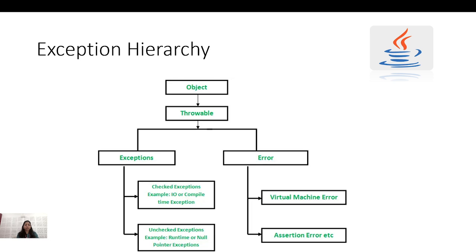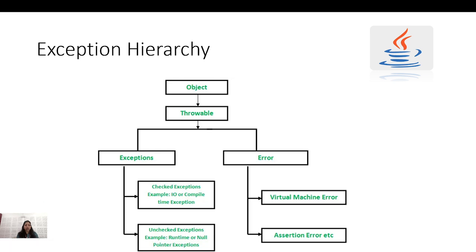Now we will see the exception hierarchy. As I said, there is the Throwable class which is a parent of all the exceptions. Before that, the parent of all Java classes is the Object class. In Object I have Throwable, and in Throwable I have exceptions and errors. There are two types. In the exceptions there are again two types: checked exceptions and unchecked exceptions.